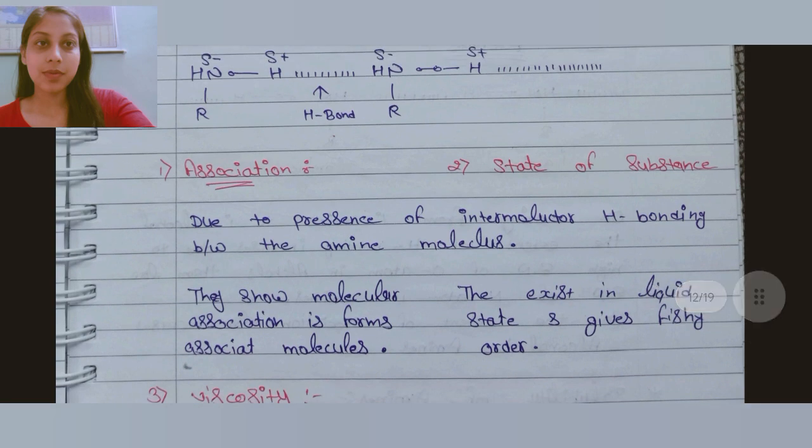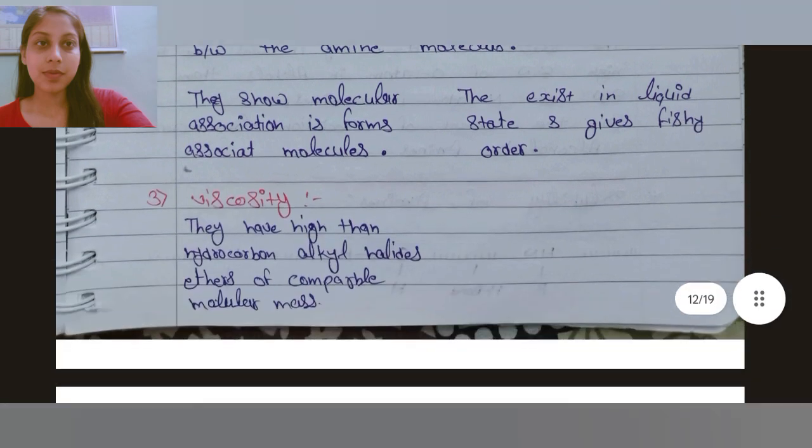Due to the presence of intermolecular hydrogen bonding between the amine molecules, they show molecular association in the form of associated molecules. They exist in liquid state and give a fishy odor. Now third is viscosity. They have higher viscosity than hydrocarbons, alkyl halides and ethers of comparable molecular masses.